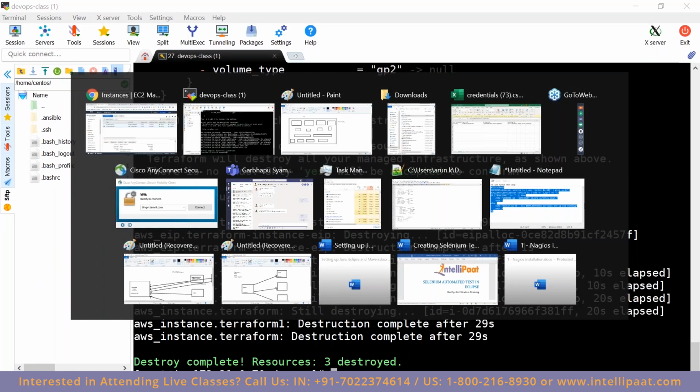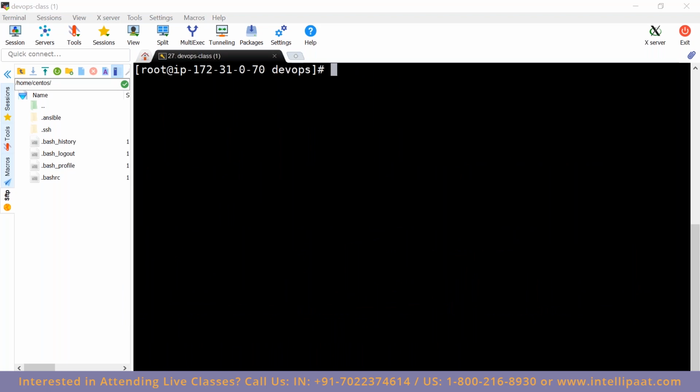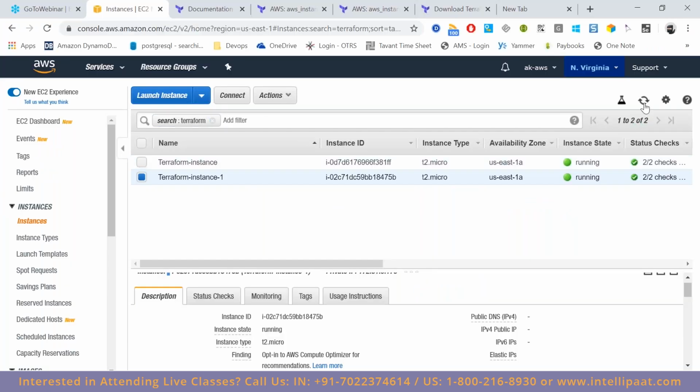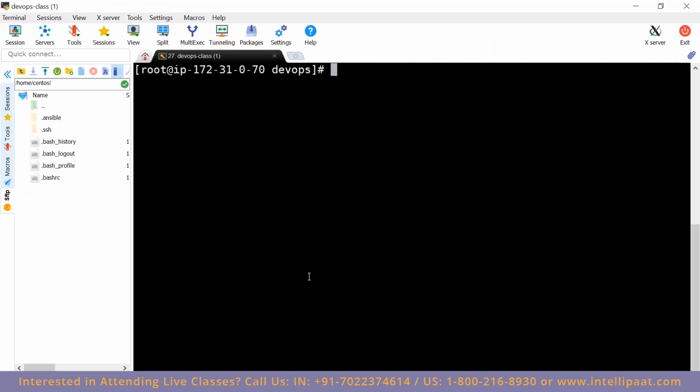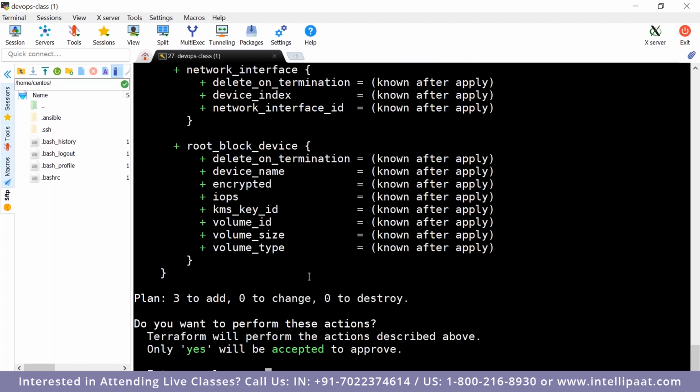Now when I check here, all of these machines will be deleted. Correct? You don't have to go manually and delete them one by one in the console. And next day when I come back, if I wanted to create a new set of environment, just go to the place where you have created your script and then just run terraform apply.